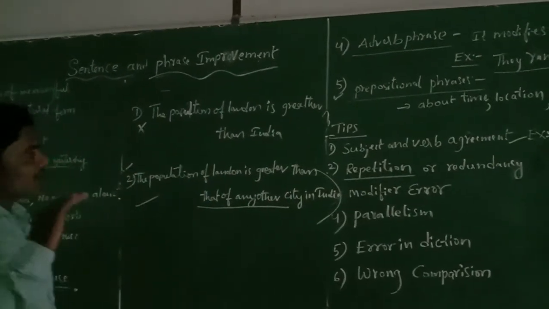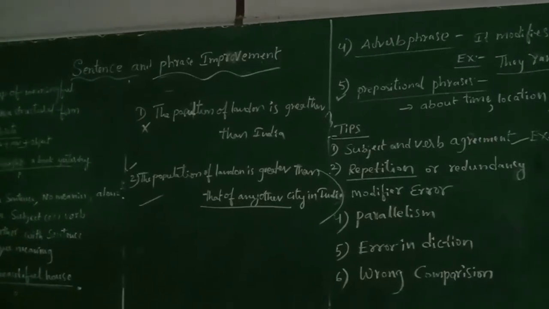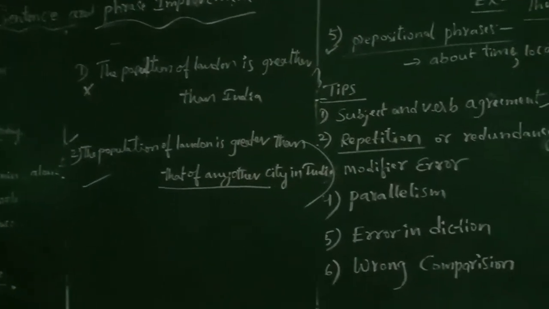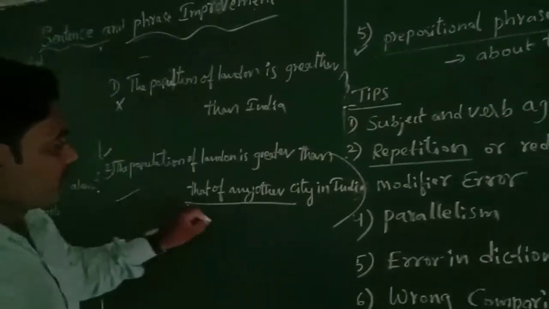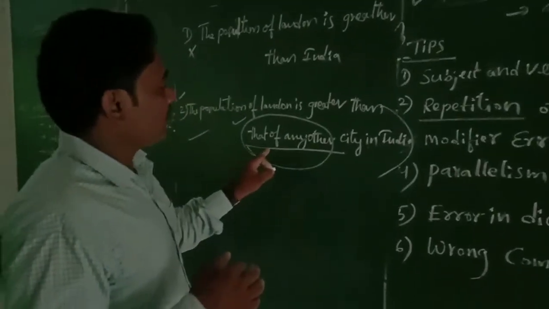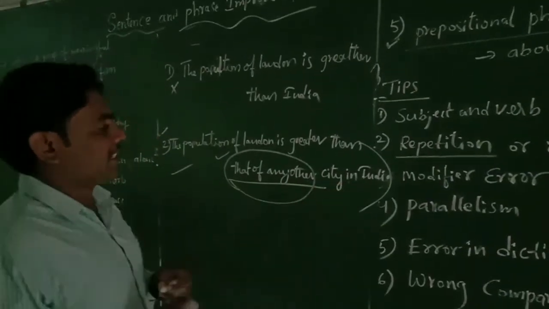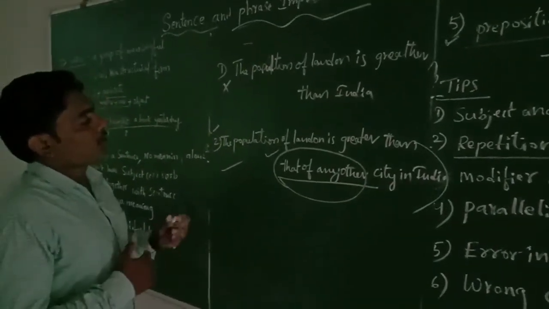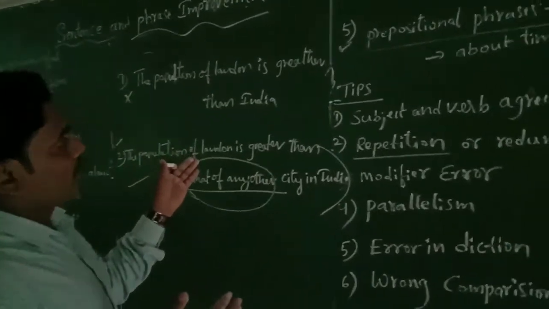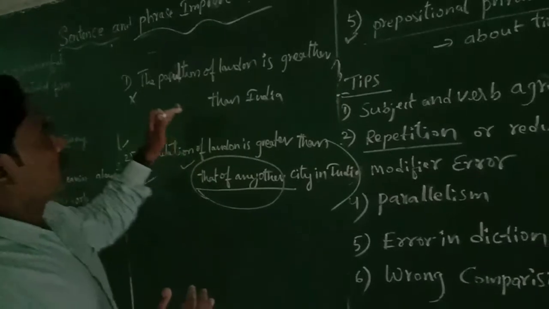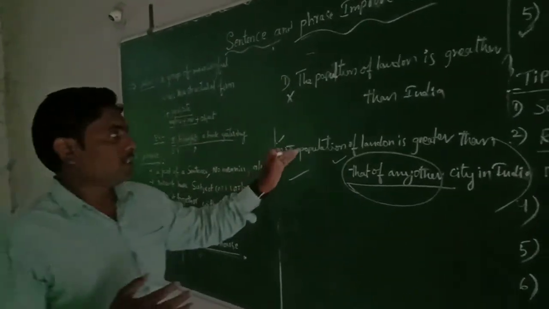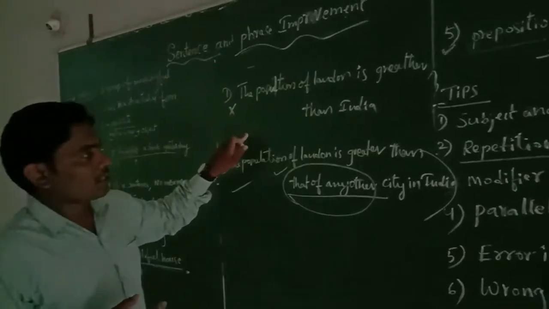So in this comparison mode, after the keyword 'than' we have to use 'that of'. So sometimes we have to know in which mode the statement is right and in which mode it is wrong. We have to know that through wrong comparison.